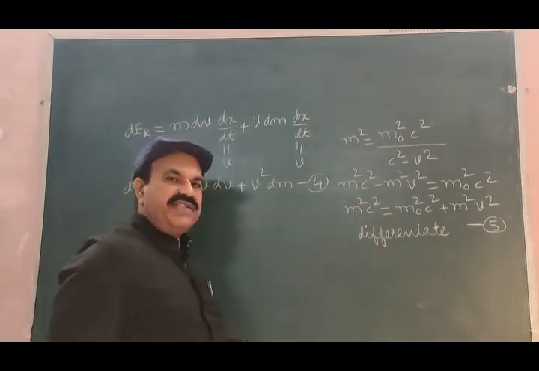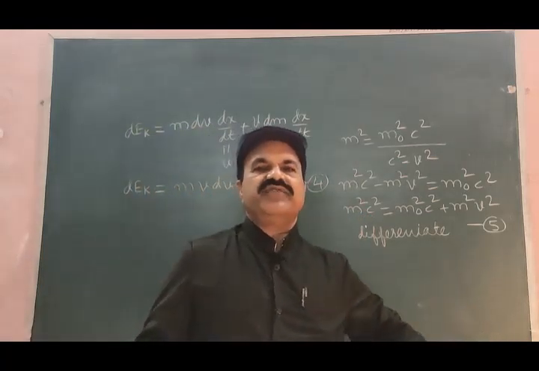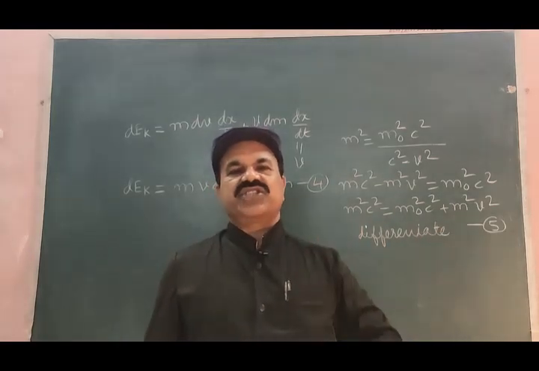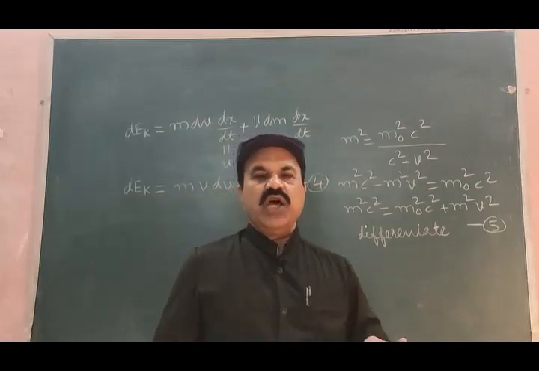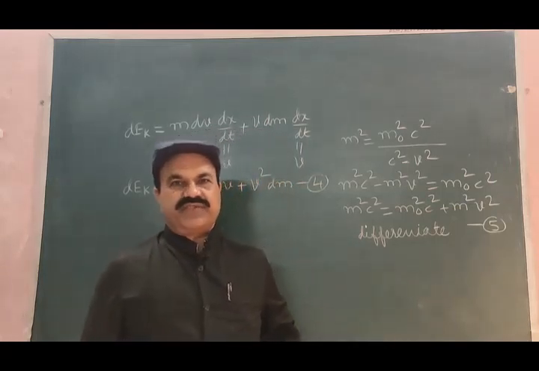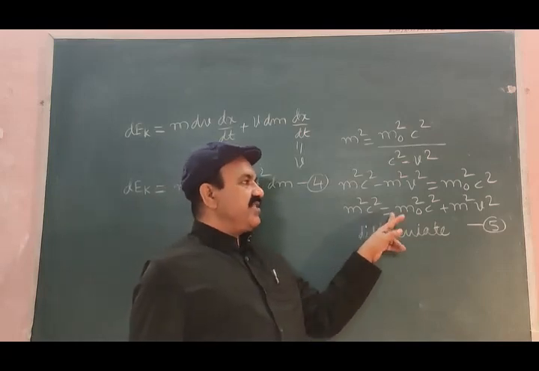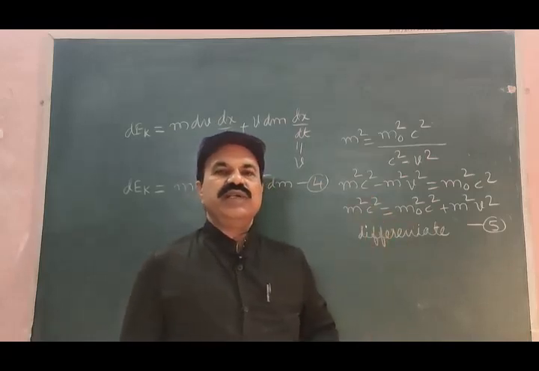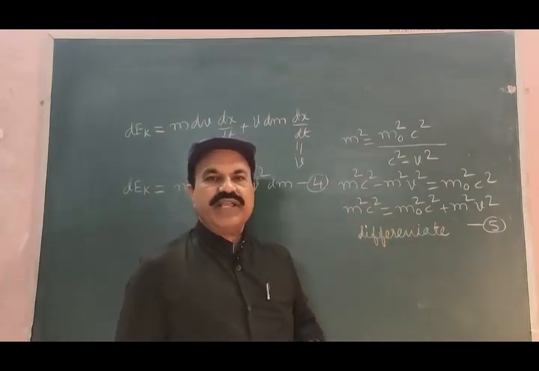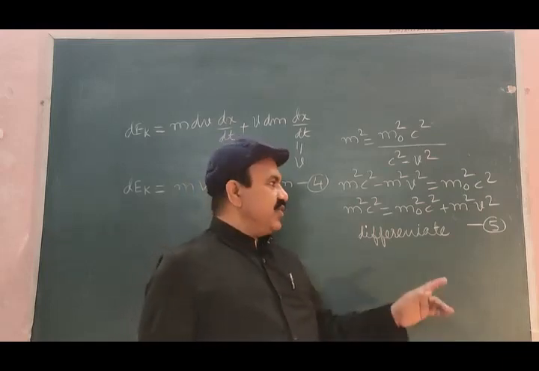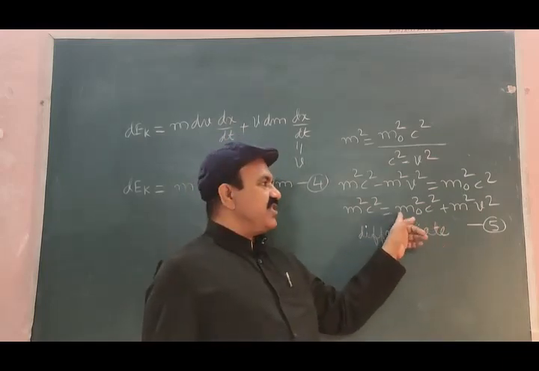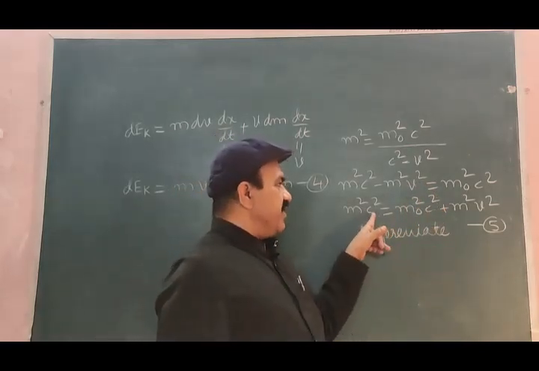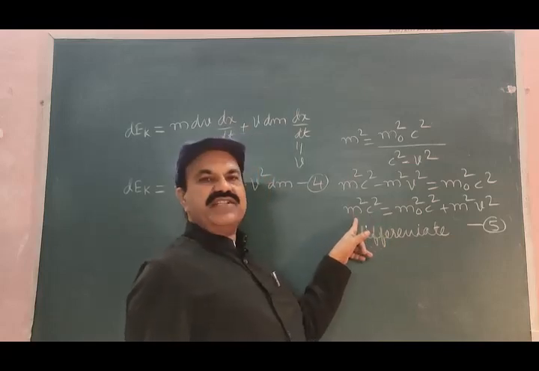See, the velocity of light is constant in all frames of reference. It is always constant. So we consider c² constant. Then what is m0? It is the rest mass of the body, which is always constant. So m0 is constant, c is constant. Differentiation of m0² c² will be 0. Here c² is constant, and we have to differentiate m².